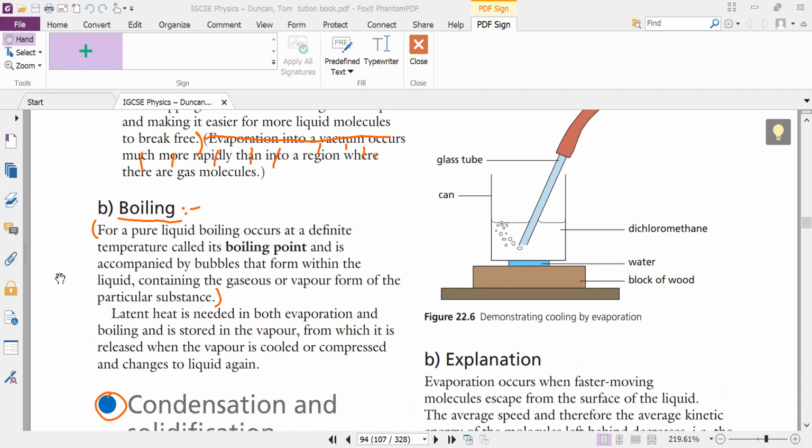Whenever water is being boiled and vapors are coming, just put your hand over it, not too close, it can be harmful, but over it. What will happen when the vapors strike your hand? After some time, you will find that there is water on your hand. How did this water come? Because the vapors strike your hand and their temperature cools down. That's why they convert from vapors to liquid on your hand.